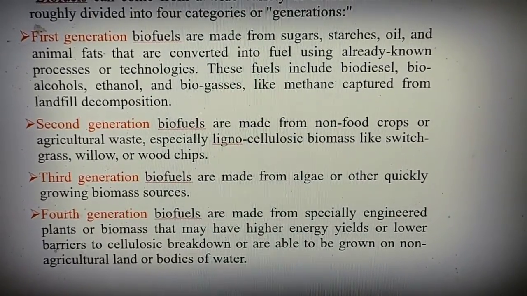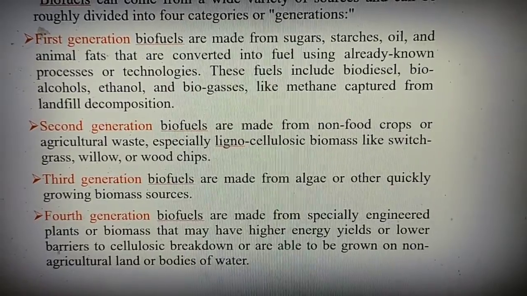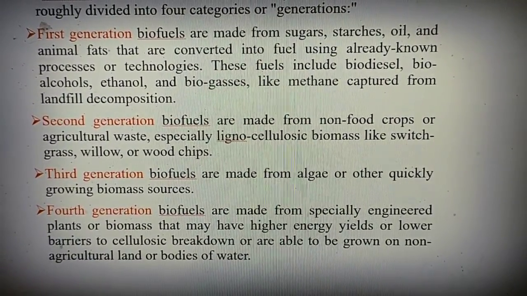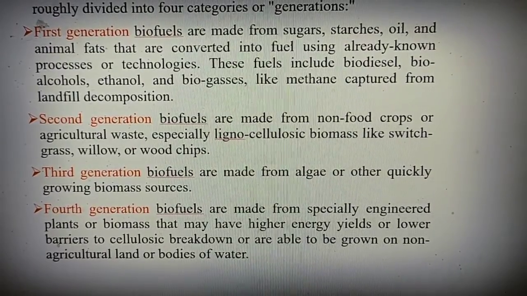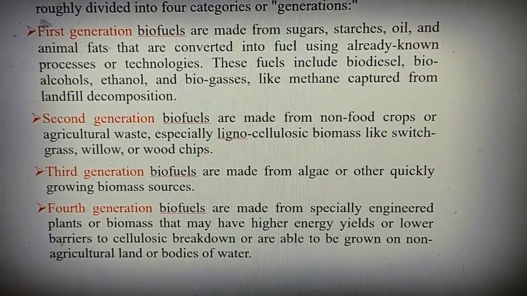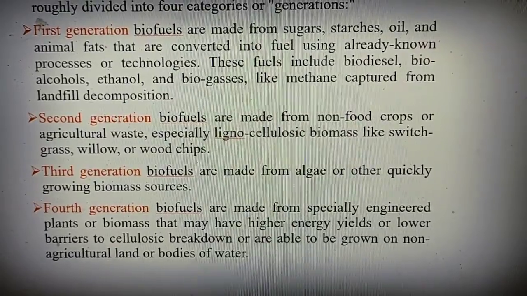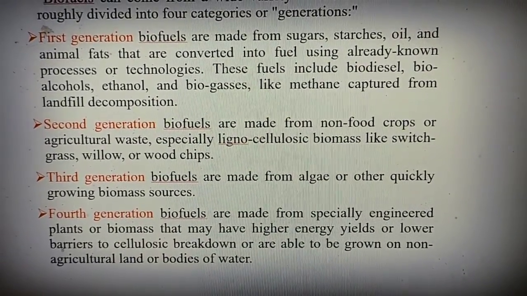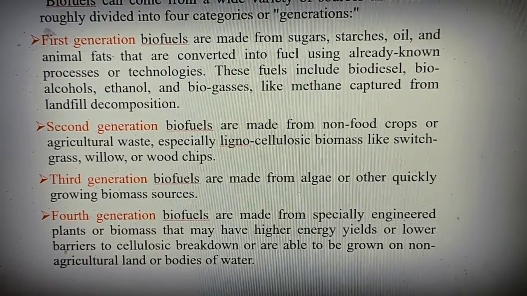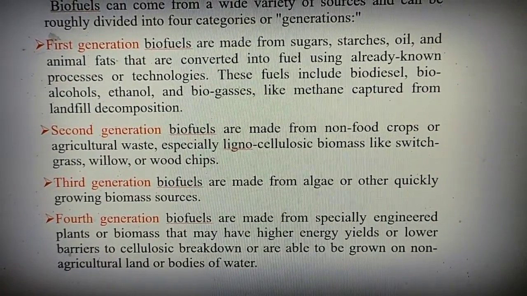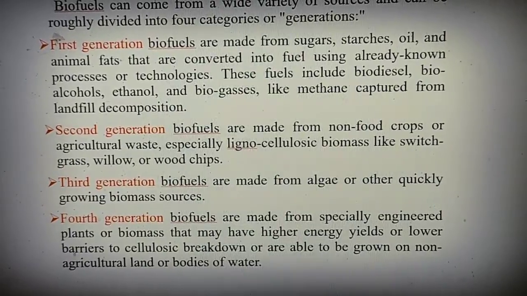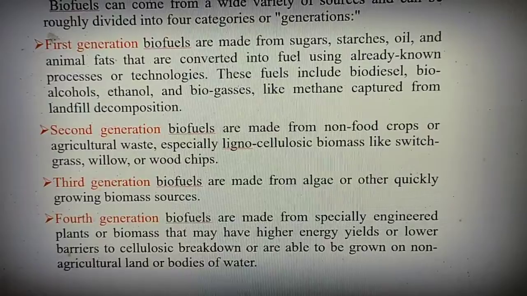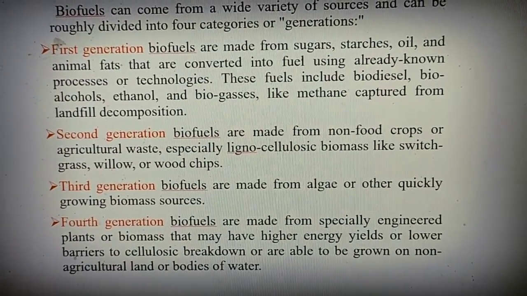So the scientists decided we should not use food products. Instead, we have to use another product, that is the second generation. Second generation biofuels are made from non-food products or agricultural waste like paddy grass and wheat grass. After removing the paddy and wheat, the waste material is used for the production of biofuel, and that is the second generation.